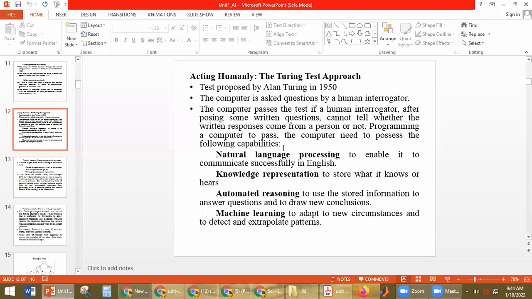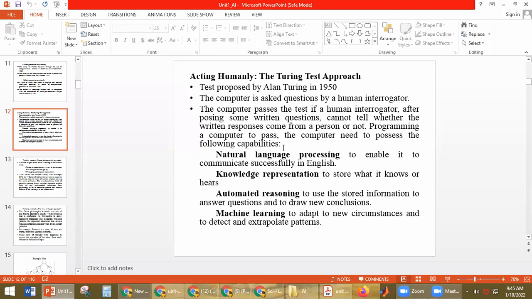If the computer is giving answers like a human, so that the human interrogator cannot identify whether the computer or a human is giving the answers, then we say that the computer passes the test.